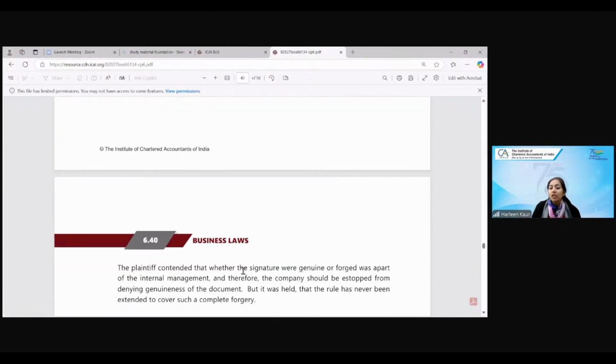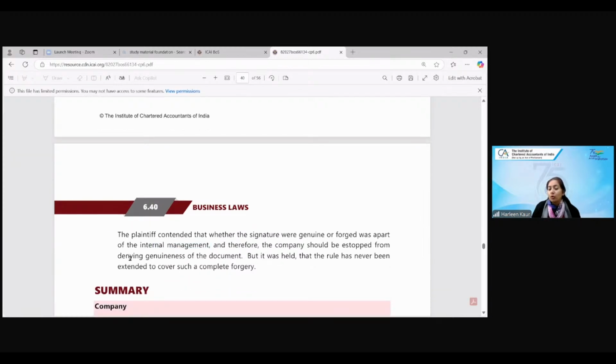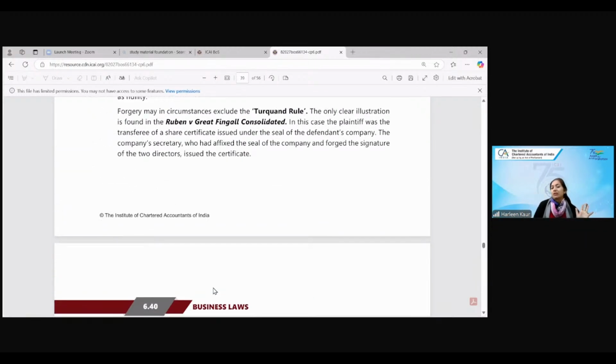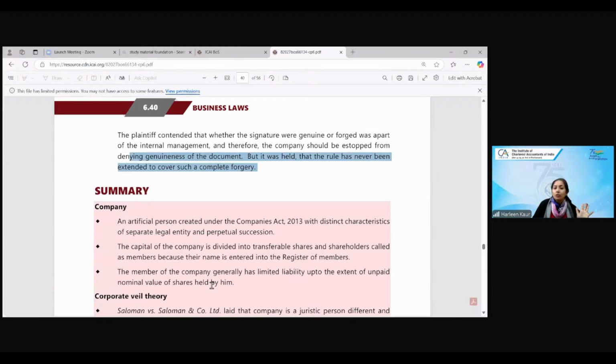So whether the signature was genuine or forged was part of the internal management. Therefore, the company cannot be stopped from denying the genuineness. It was held the rule is never covered to cover the complete forgery. It is the case of forgery. Therefore, that respective company secretary will be held liable and not the whole company.